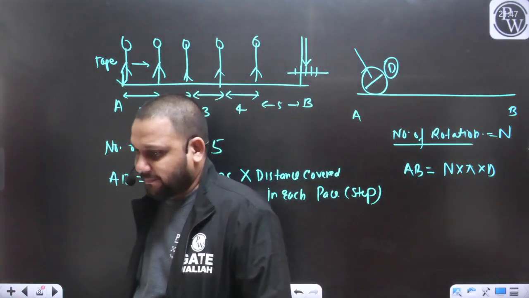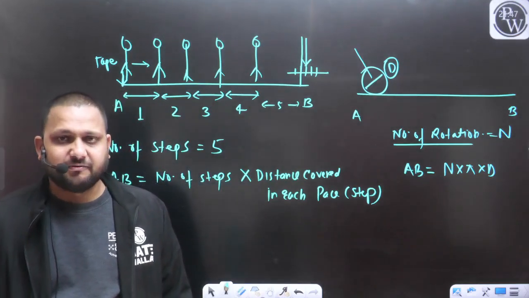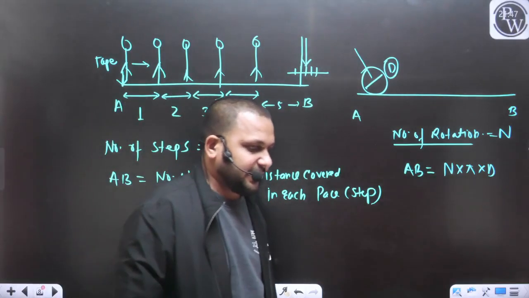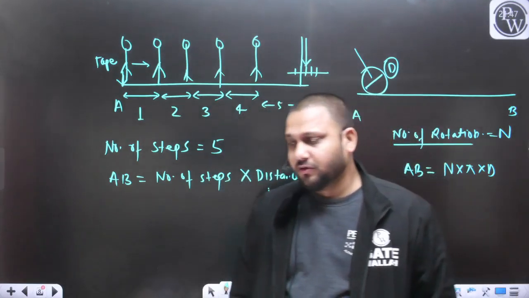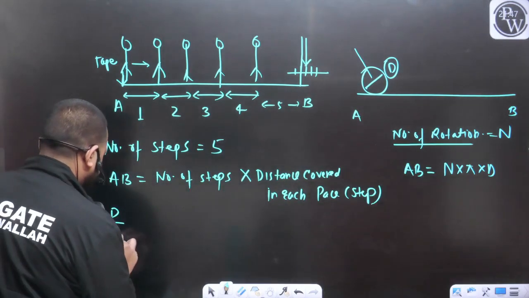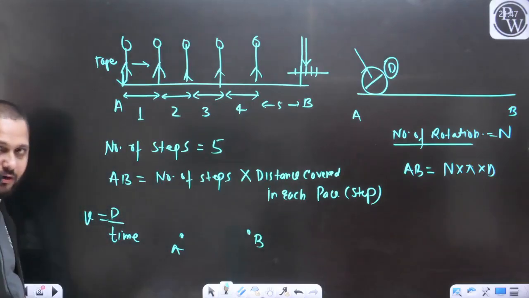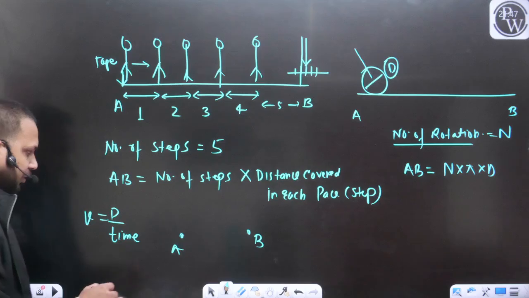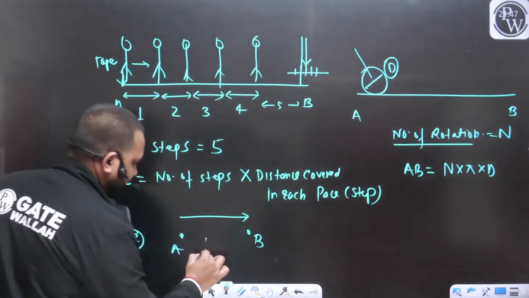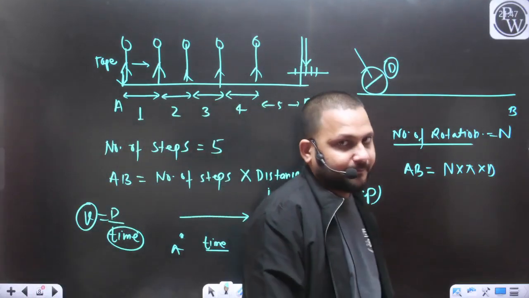Like in the bike and in the car, we are using the speedometer. With the help of the speedometer, we can measure the speed as well as the distance. How? Because we know velocity is equal to distance upon time. If I want to measure the distance between point A and B, and I can measure the velocity V at which we cover this distance, and I can measure the time required to cover the distance from A to B.